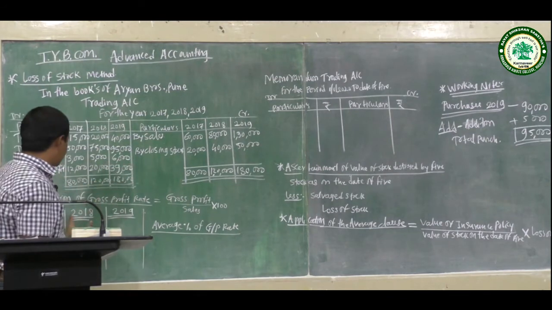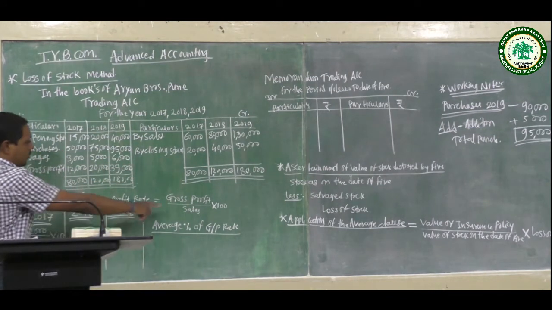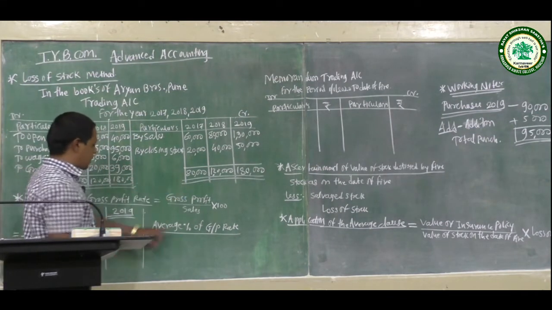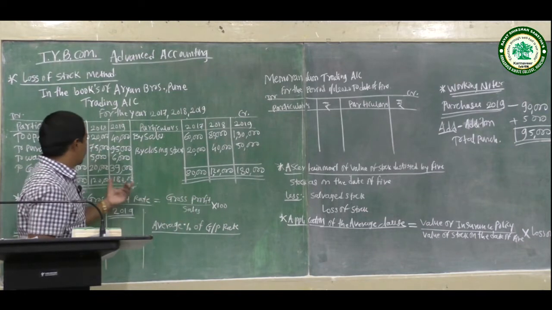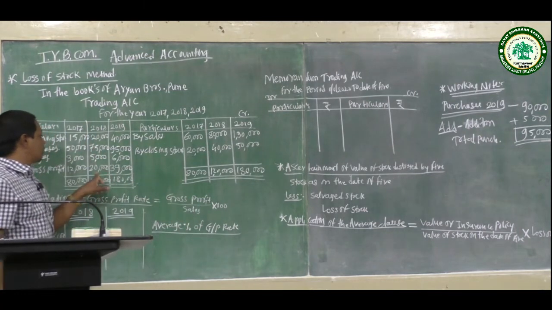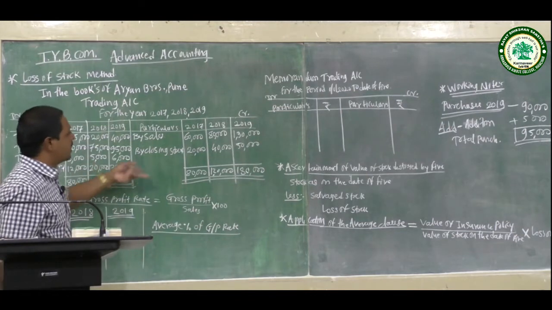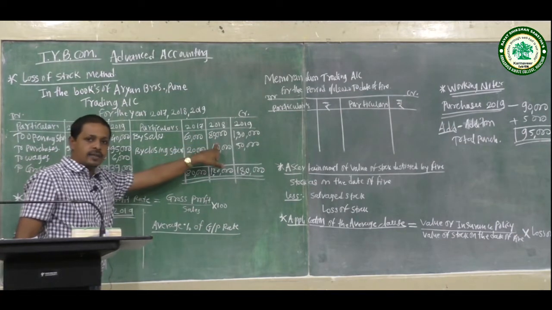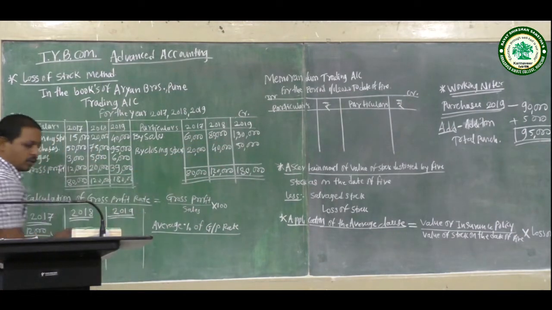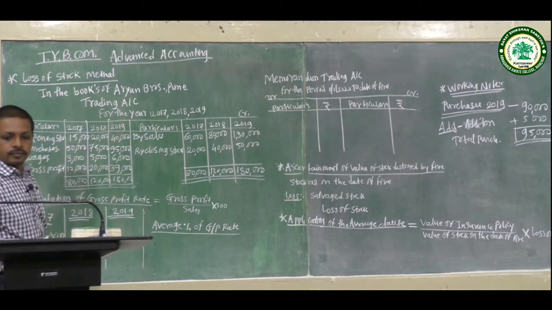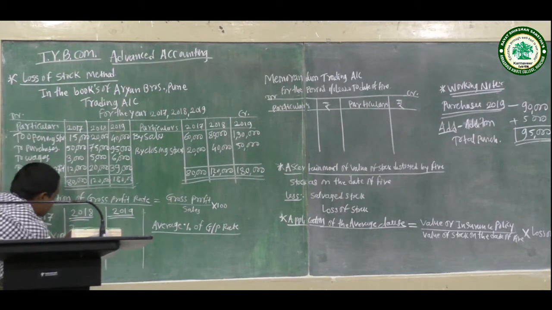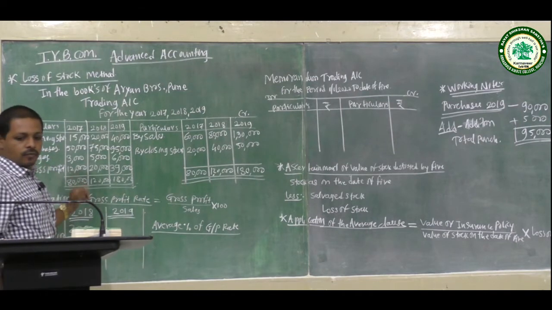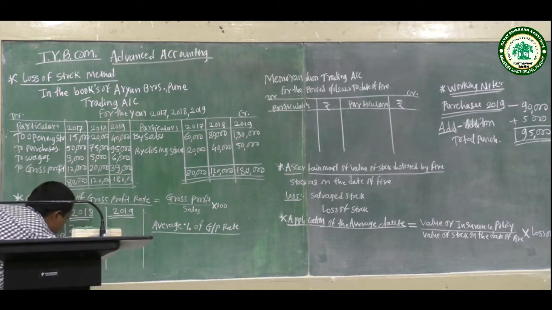Next, the 2018 calculation for the gross profit rate. The formula is gross profit divided by sales into 100. Gross profit is 20,000 and sales are 80,000, so 20,000 divided by 80,000 into 100 gives 25%.